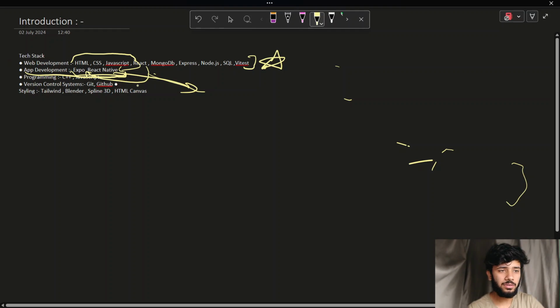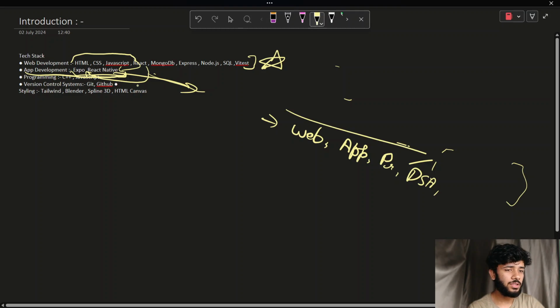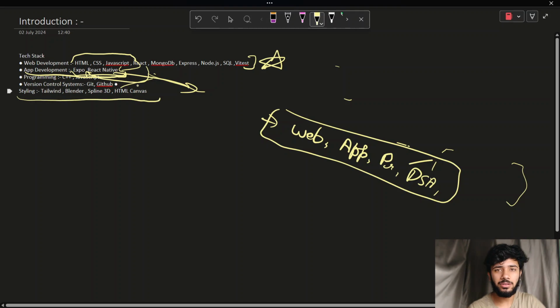That's why I didn't name this course as just for web dev or for app development or for programming or for DSA or just for problem solving or learning about version control system or just learning about styling, Blender, all those things. No, this is an all-around course which you can follow. And not a course, just a series.